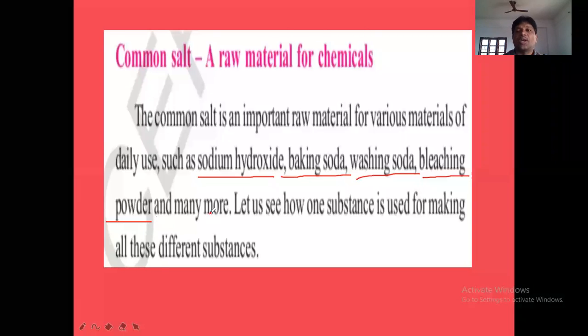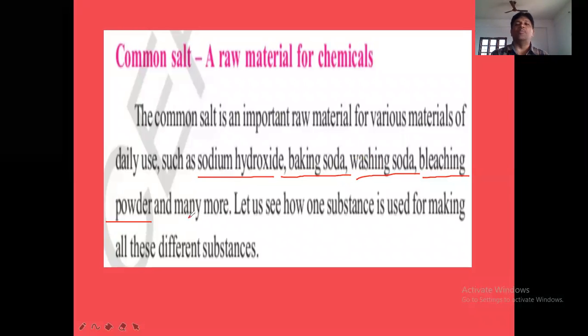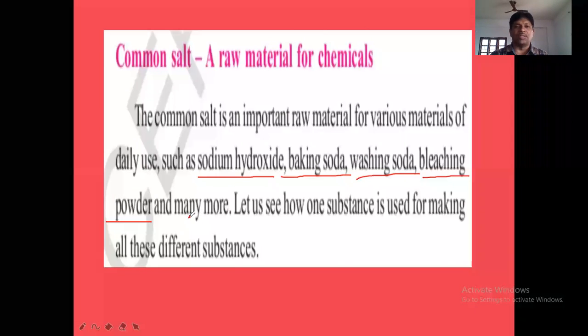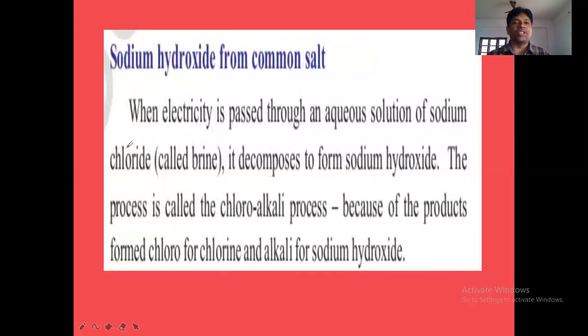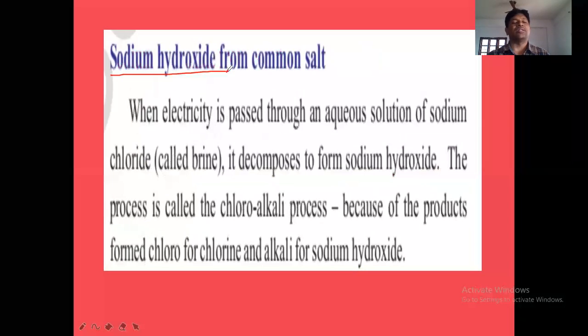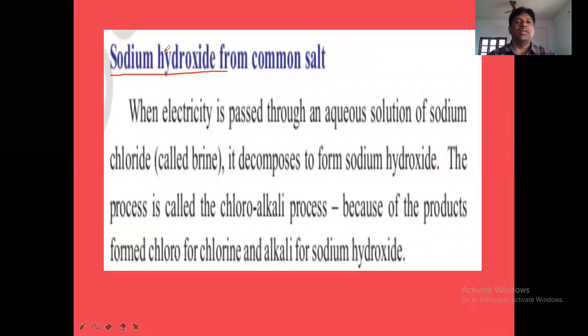So common salt is the raw material for the preparation of sodium hydroxide, baking soda, washing soda, bleaching powder, and many more chemicals. That point keep in mind. The first compound that can be prepared from common salt is sodium hydroxide. What is the sodium hydroxide formula?